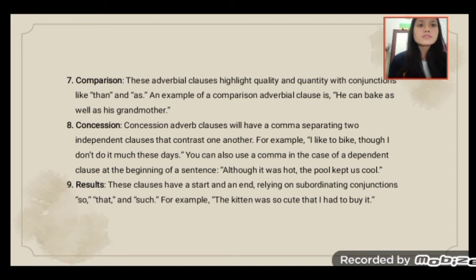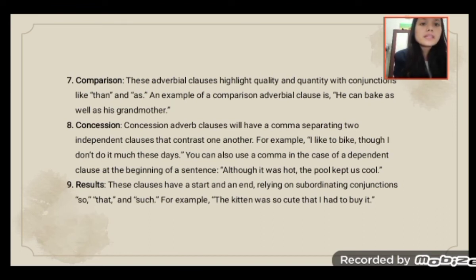Comparison. The adverbial clause highlights quality and quantity with conjunctions like than and as. An example of a comparison adverb clause is he can bake as well as his grandmother. Concession. Concession adverb clauses will have a comma separating two independent clauses that contrast one another. For example, I like to bike, though I don't do it much these days. You can also use a comma in the case of a dependent clause at the beginning of a sentence. Although it was hot, the pool kept us cool.